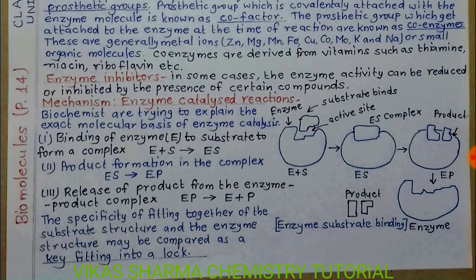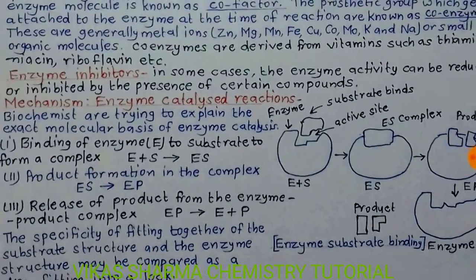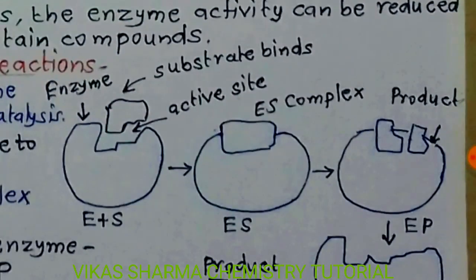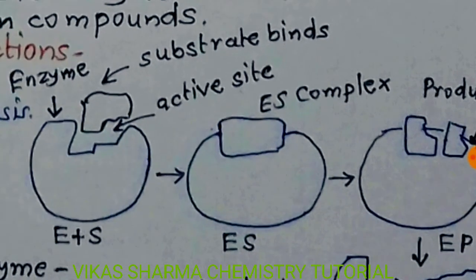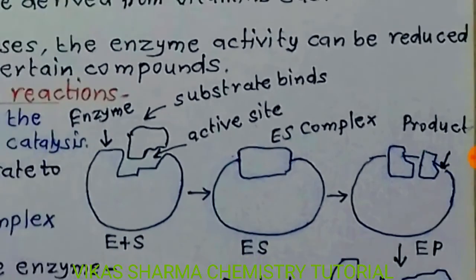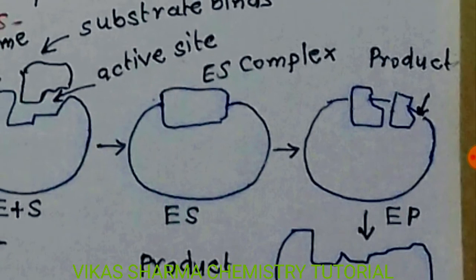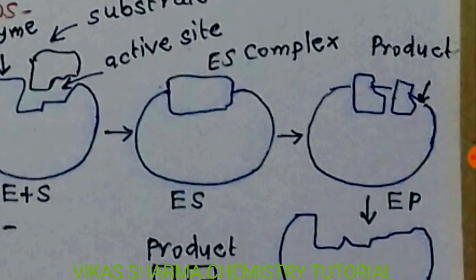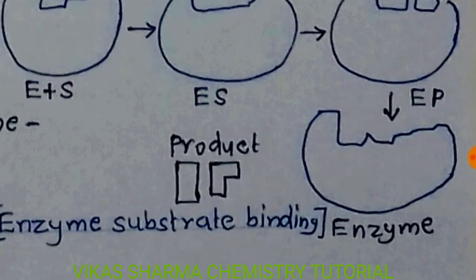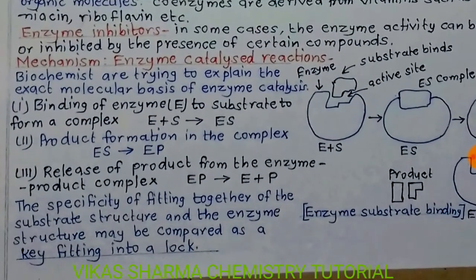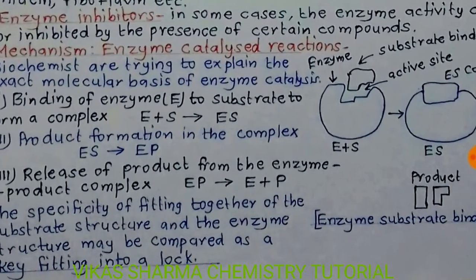So student, the next part is the mechanism of enzyme catalyzed reaction. Very clearly, every enzyme is perfect for each biochemical reaction. Enzymes provide the surface, and the substrate binds to the surface of the enzyme, which is known as the active site. When the enzyme substrate complex is formed, it breaks into the product, which is known as the enzyme product complex, and after that the biochemical reaction is complete and the product is made. So this mechanism is completed in 2 to 3 steps.